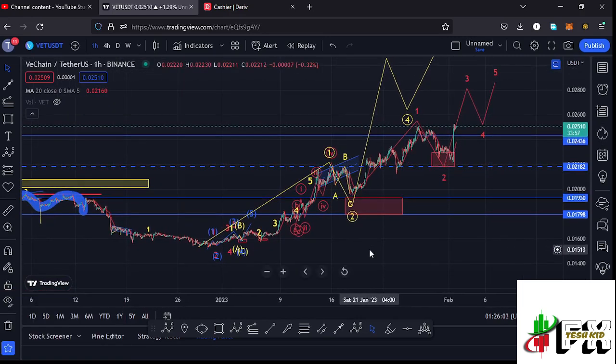And allow me to start the video here on the 1-hour chart by first giving you a quick recap of what has been happening, where you can see that from these low prices that we had been trading within, we saw a very nice bounce to the upside in this 5-wave structure, having the wave 5 making its high at around the $0.02182 mark, and also completed a larger Elliot wave count 1 to the upside.